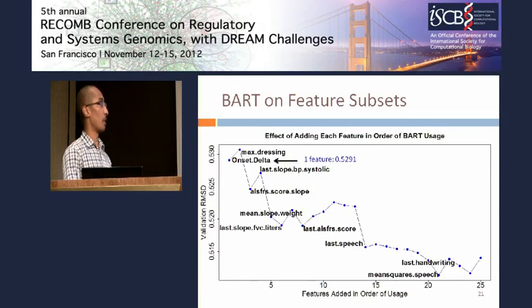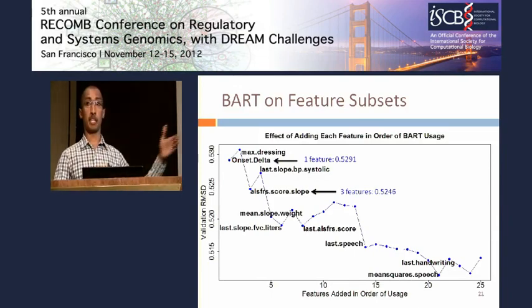Okay. Then we retrained the BART model by adding in the second most used feature, that's max dressing. And we found somewhat surprisingly that actually hurt BART's performance. But then the third feature, the slope in ALS-FRS over the first 3 months, improved performance to 5246. So we repeat this process over and over again, adding in one feature at a time.